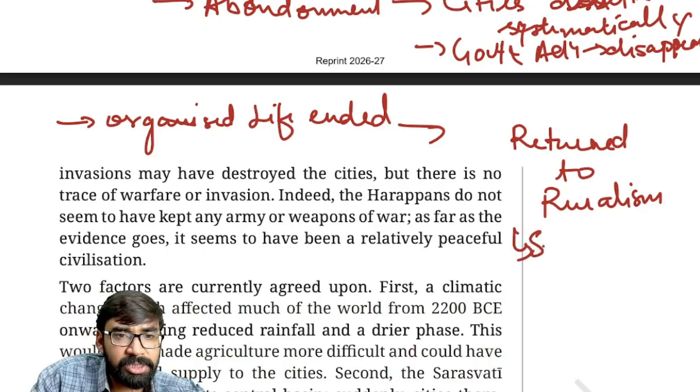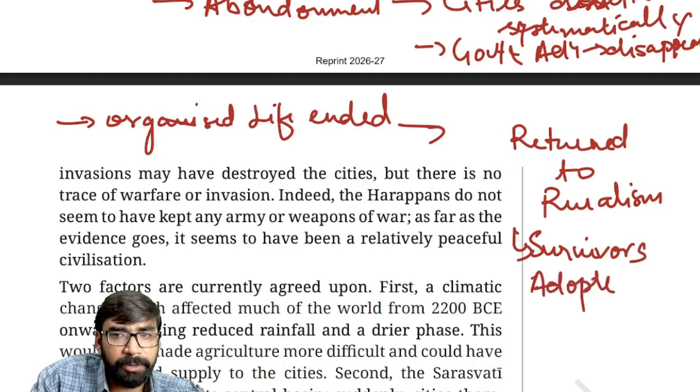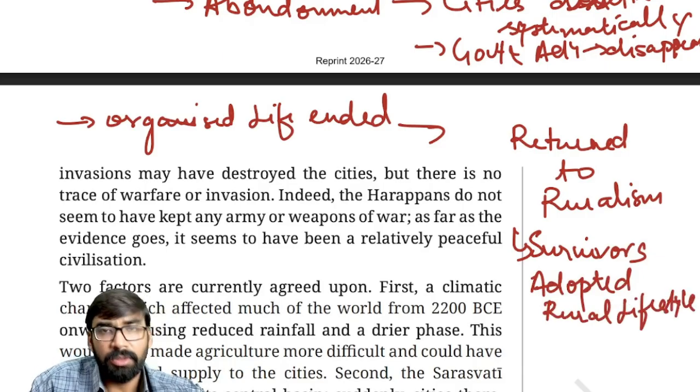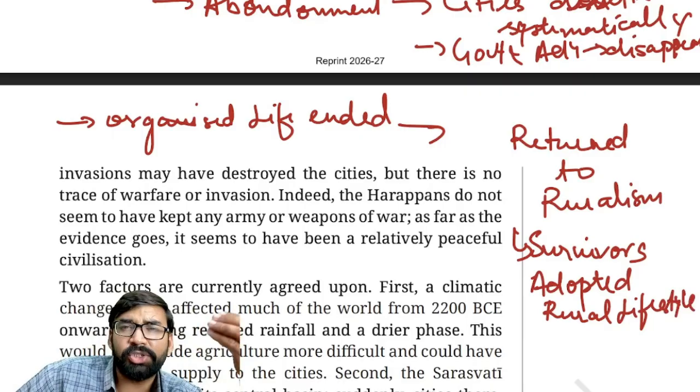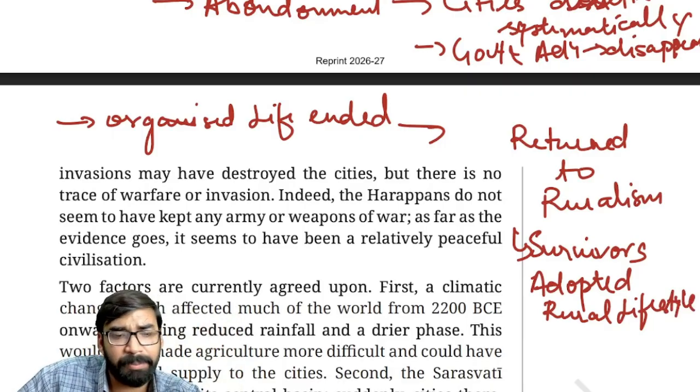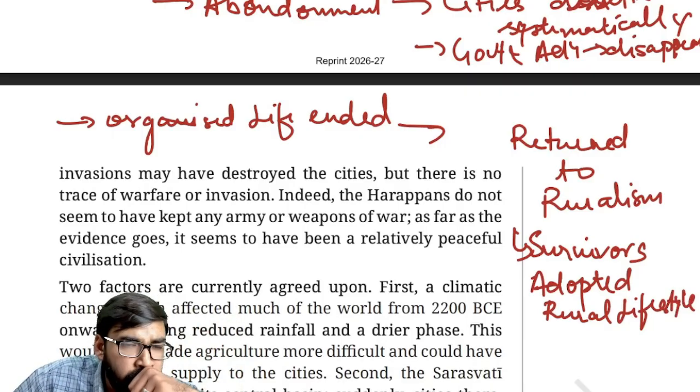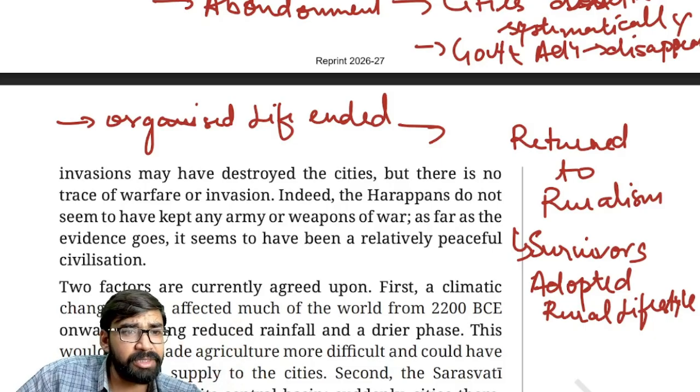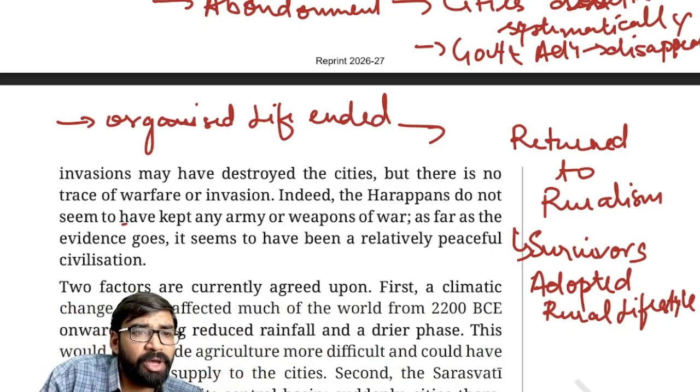Like the survivors, they adopted a rural lifestyle. Fine. Clear? Hundreds to thousands of small cities disappeared because of these reasons. Clear? And it seems like Harappans do not seem to have kept any army or weapons of war.